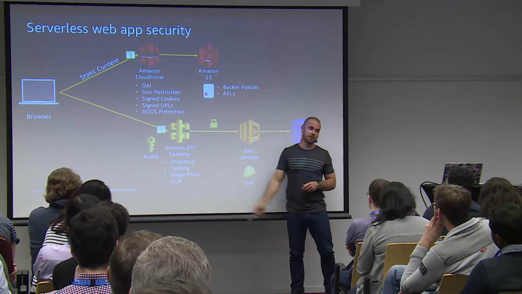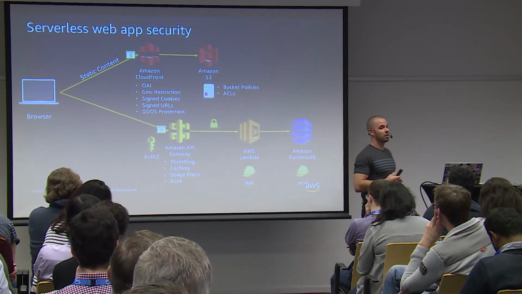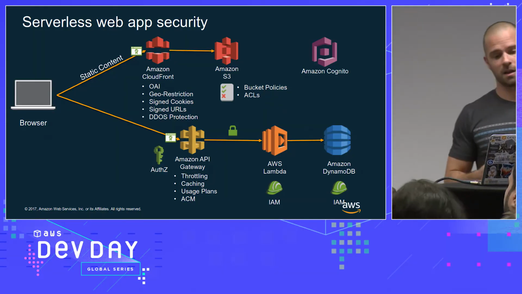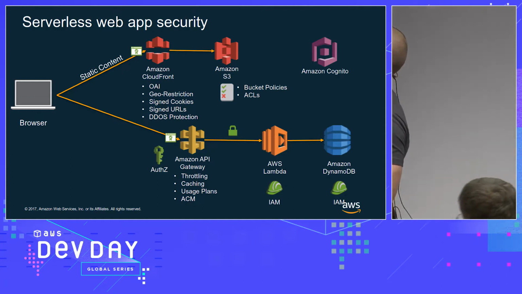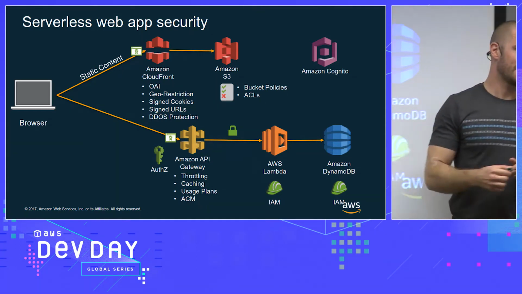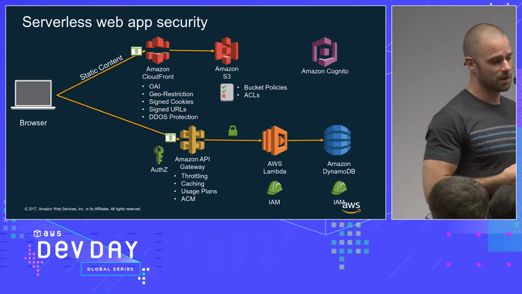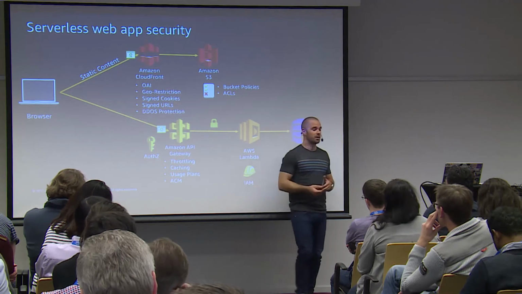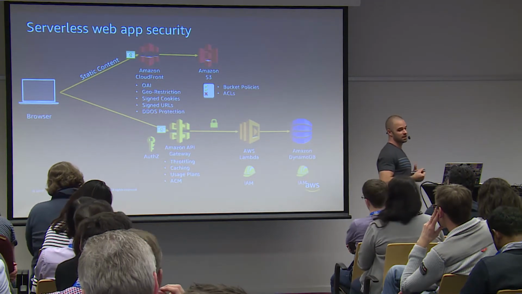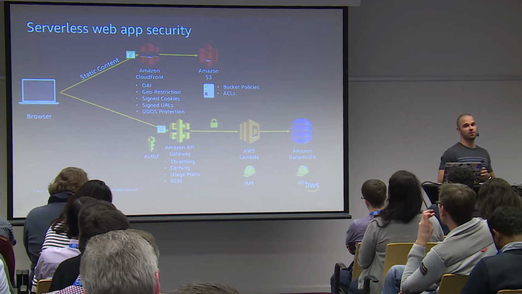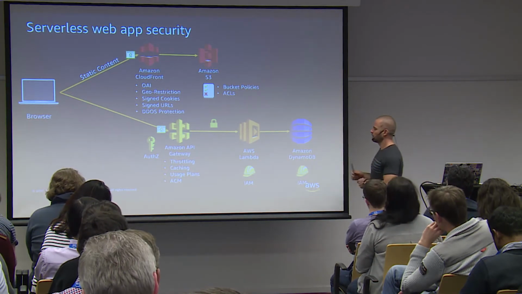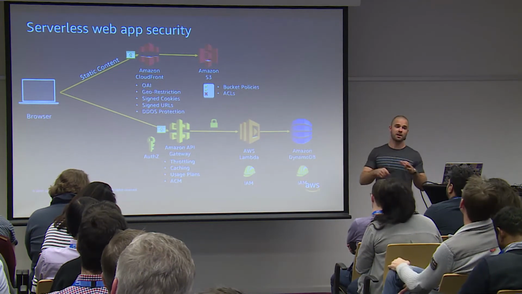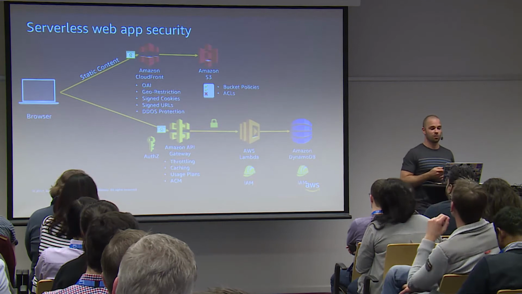S3 supports very strong encryption, both with your own keys or with the KMS service if you want to encrypt the data there, and you have two ways of securing your bucket access through either policy or ACLs. And then the API gateway, as Danilo said, supports throttling through APIs, caching, and of course usage plans if you want to monetize your API. And then all those are using IAM roles. So the security is very well defined across the entire spectrum.